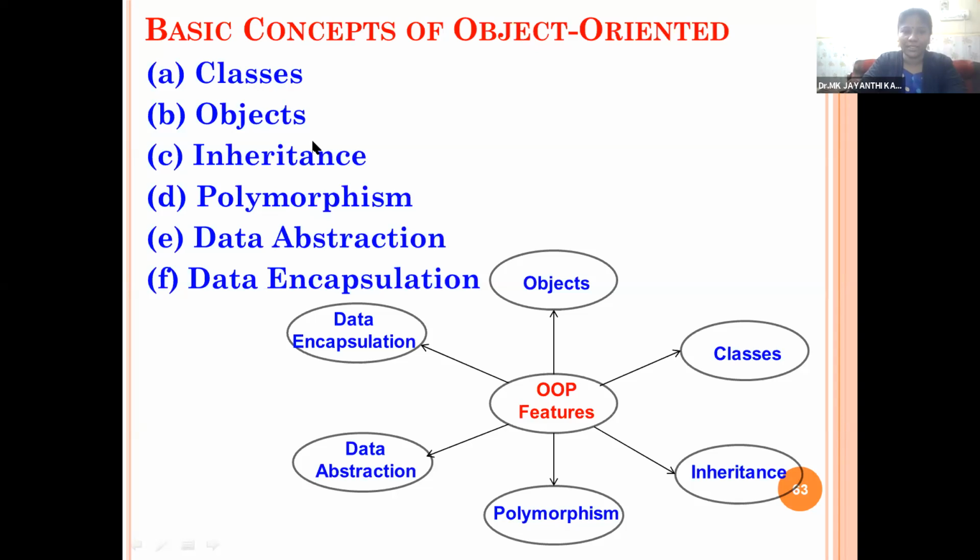So by using the classes and objects concepts, we can implement other object-oriented properties like inheritance, polymorphism, data abstraction, and data encapsulation. We know very well inheritance means, if you want to add new features into your classes, instead of modifying the class, we can create derived classes. So we will keep the base class as it is. The new features, new functions will be added into a new class called a derived class or child class. So we maintain the parent-child relationship between the classes.